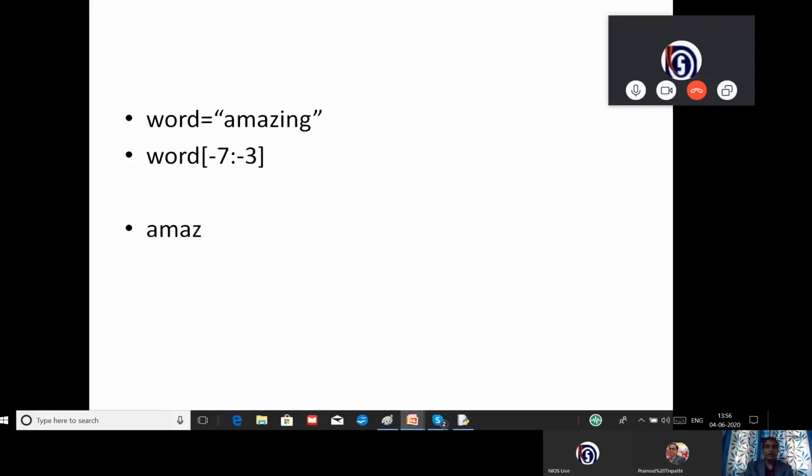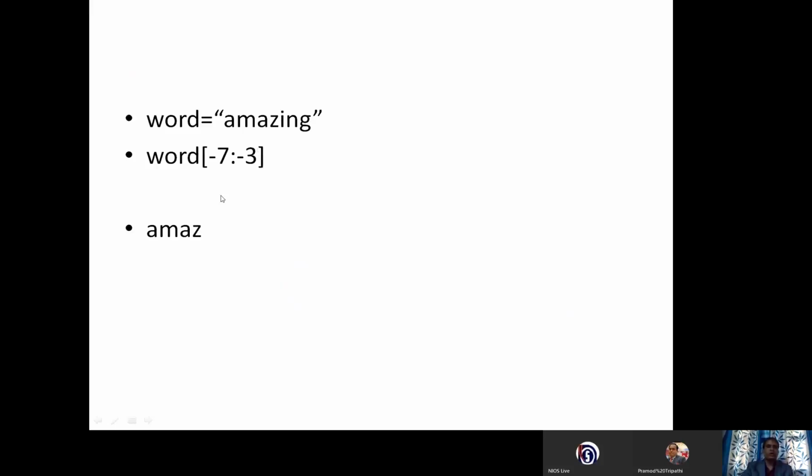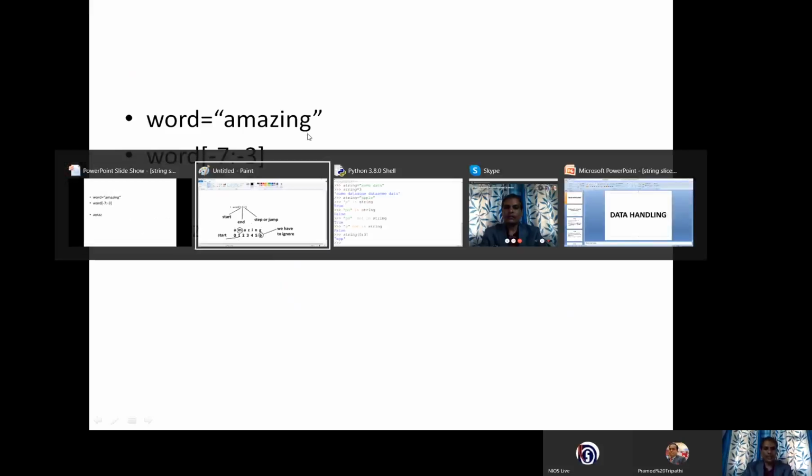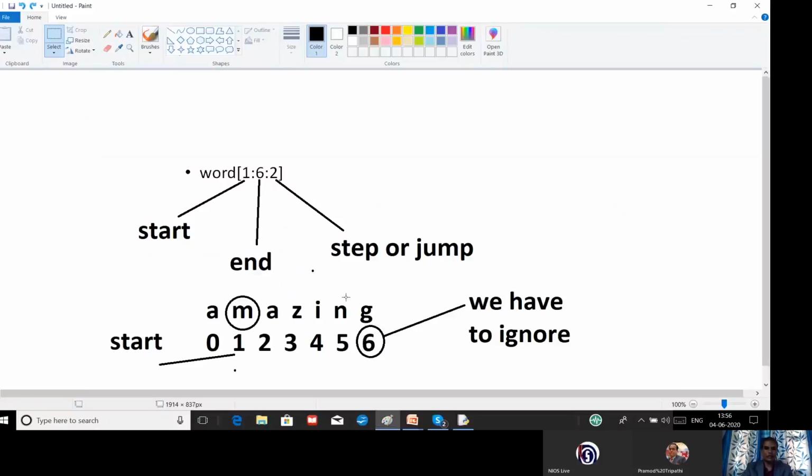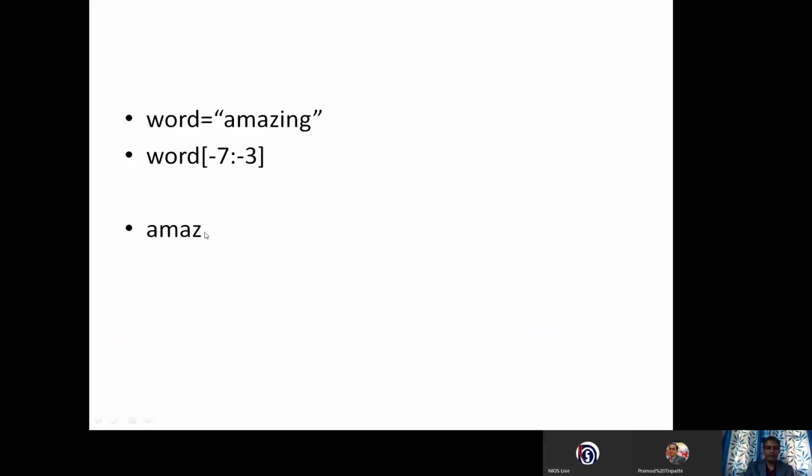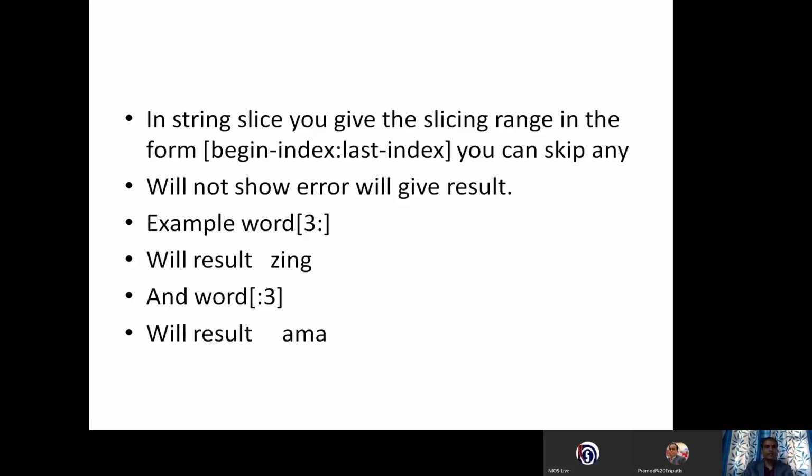Slicing is possible not only using positive values. It can be used with backward indexing also. I have given -7 and -3. You can start from the last value. For the last value, the upper index, you can write -1, -2, -3, -4. According to this, you can write it and get your result AMAZ. In string slice, you give the slicing range in the form of begin index and last index. You can skip any one.